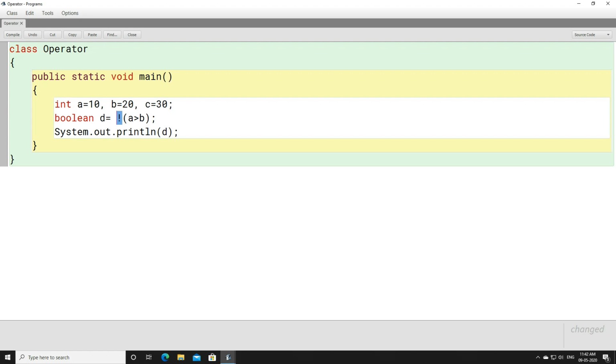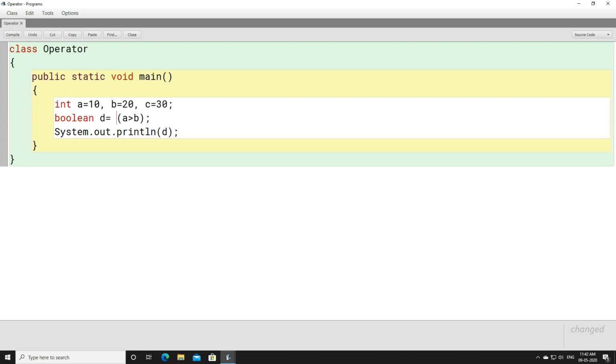So NOT is used in front of a single value, or a single operand. The whole thing which is highlighted here is considered as one. The final outcome you get, in front of that the NOT sign is used. So here NOT is used in front of a single operand.